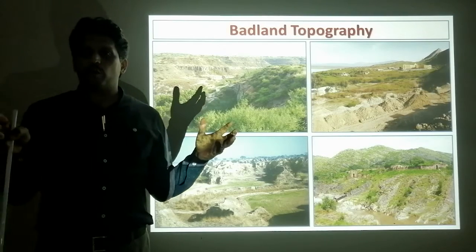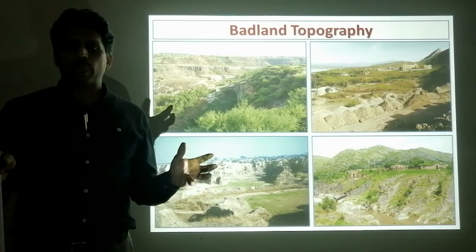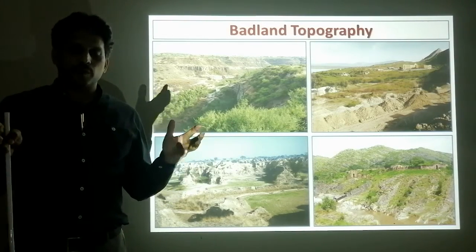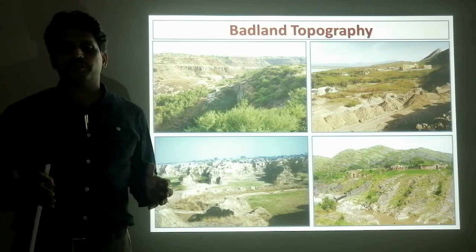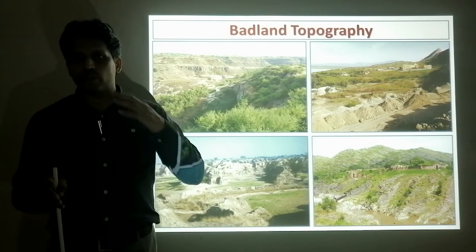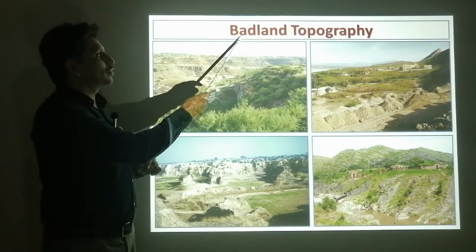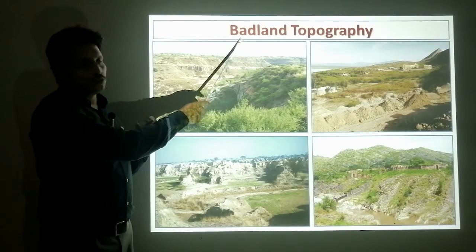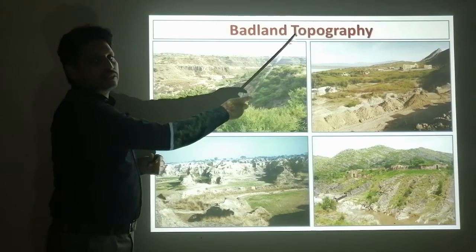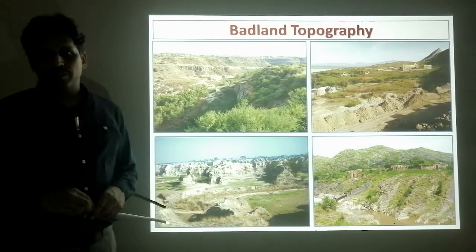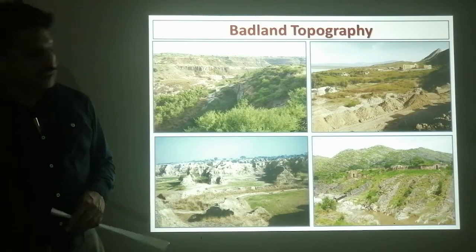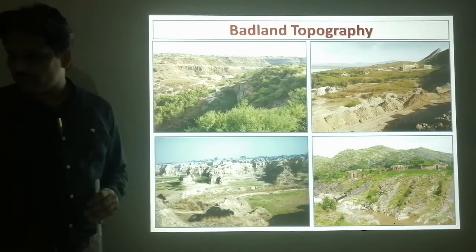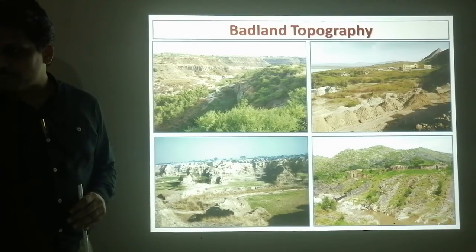So overall topography means the shape of the Pothohar Plateau, what comes in your mind is bad land. So you can call it a bad land topography. Okay. I hope, and here are some pictures of the region, Pothohar Plateau.